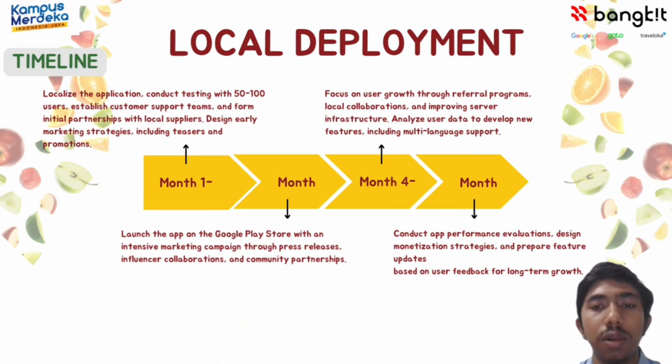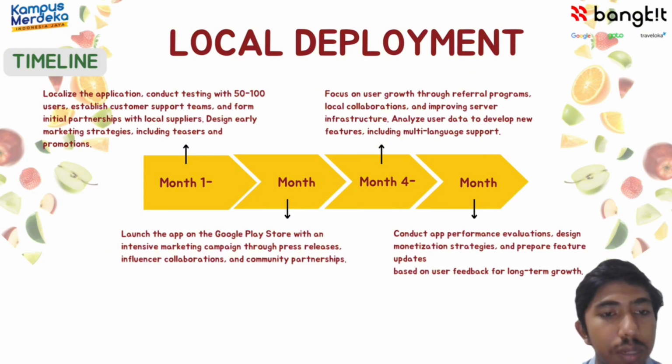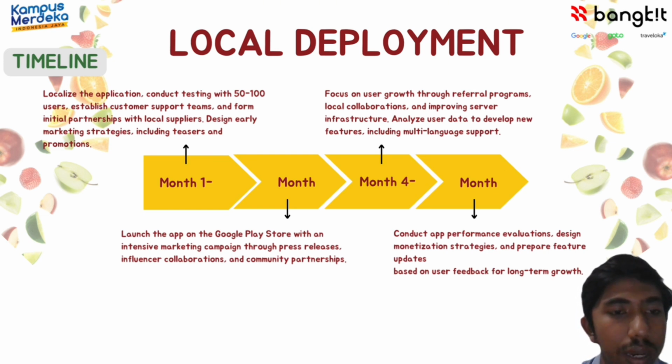Moving forward, we have outlined our plan for the next 6 months, which is divided into 4 distinct phases. The first phase is to localize the application, conduct testing with 50 to 100 users, establish a customer support team, and form an initial partnership with local suppliers, and design early marketing strategies, including teasers and promotion. The second phase is we launch the app on the Google Play Store with an intensive marketing campaign through press releases, influencer collaboration, and community partnership.